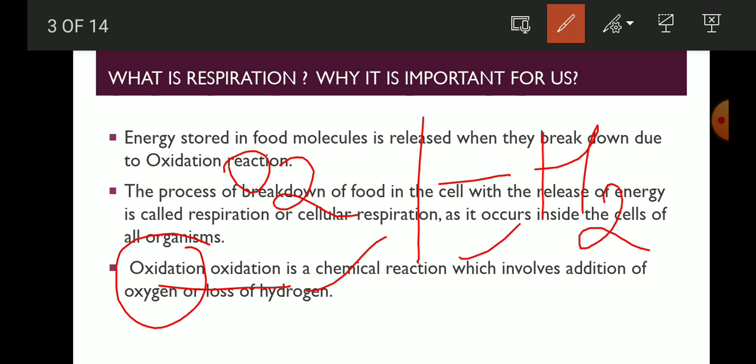As we know that we are made up of millions of cells, and every cell needs energy for performing its function. Every cell is functional, it is doing something. So every cell needs energy to do any kind of work that it gets from the process of respiration.